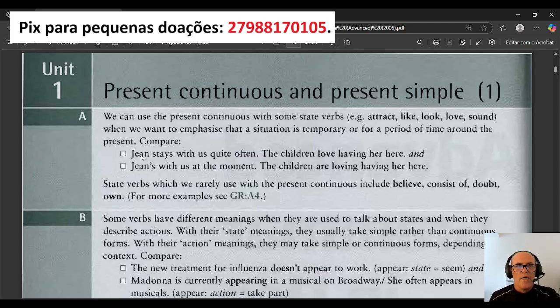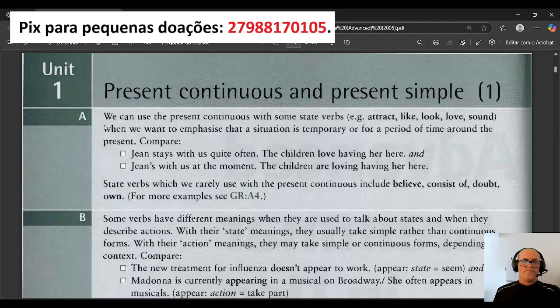Compare. Here, Jean says, Jean stays with us quite often. The children love having her here, okay? Now, this other sentence, Jean's with us at the moment. The children are loving having her here, okay? State verbs, which we rarely use with the present continuous, include believe, consist of, doubt, own. Okay, for more examples, see GR84.